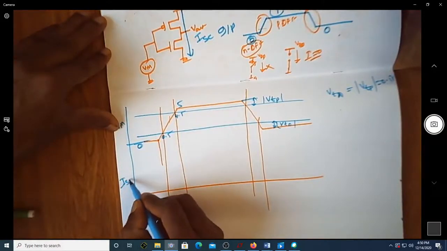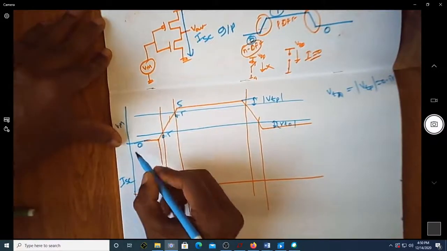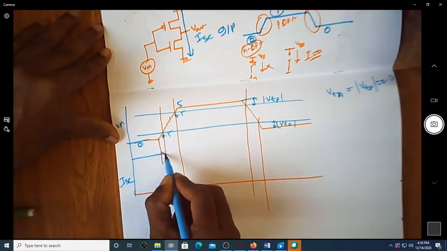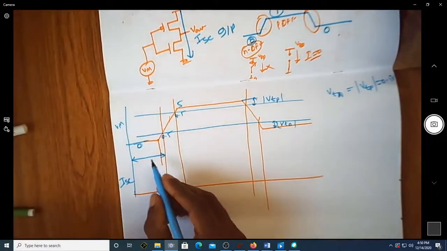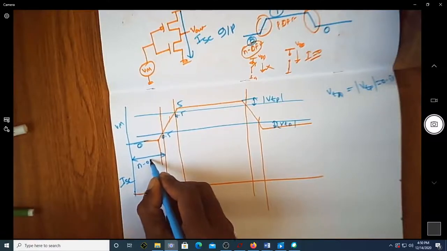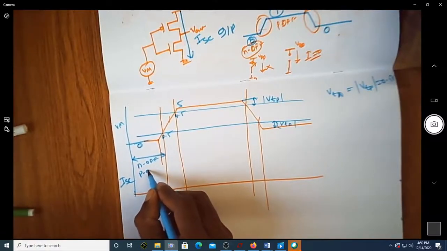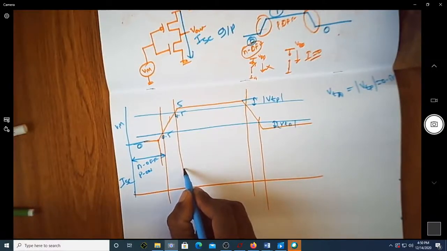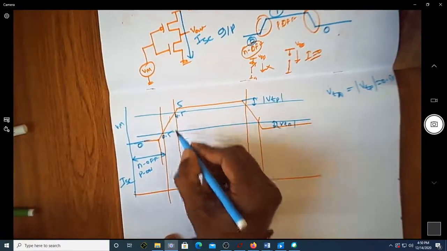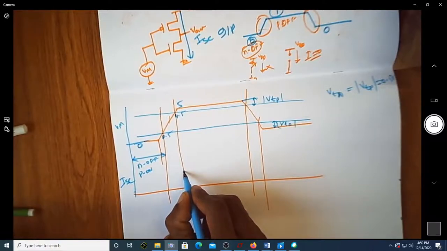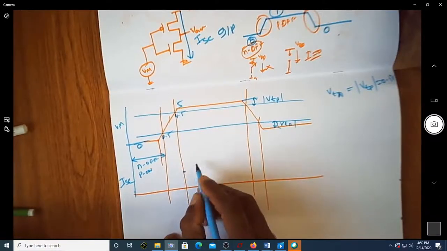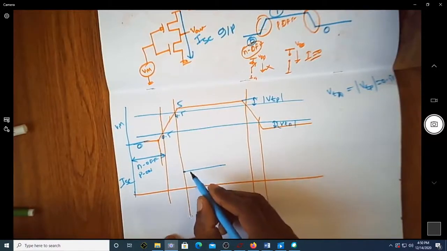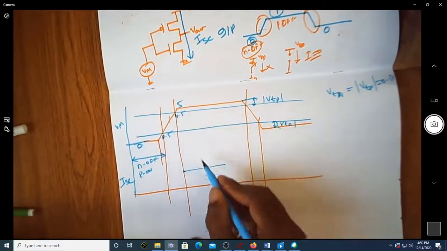Let me write the condition of the transistors for this entire region. Here N is off and P is on.